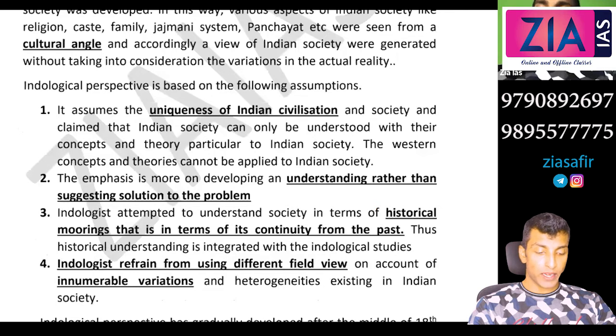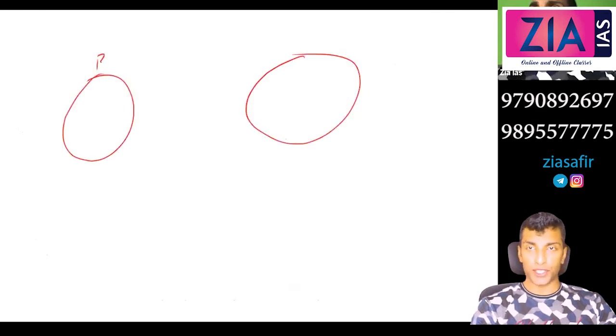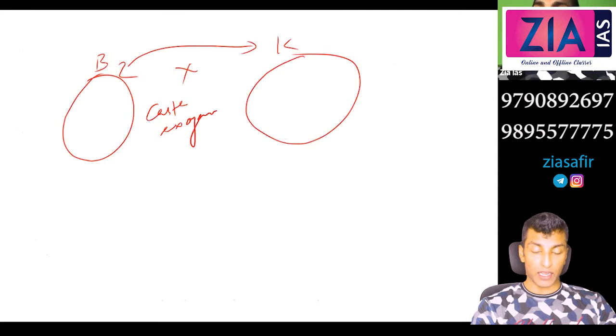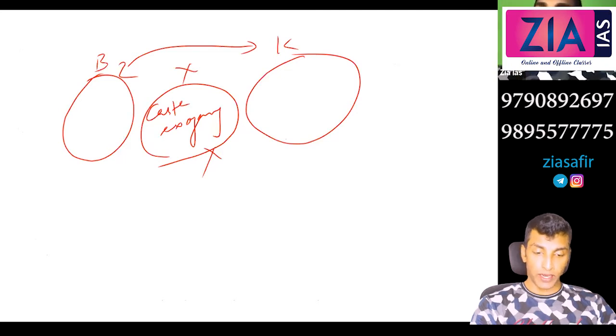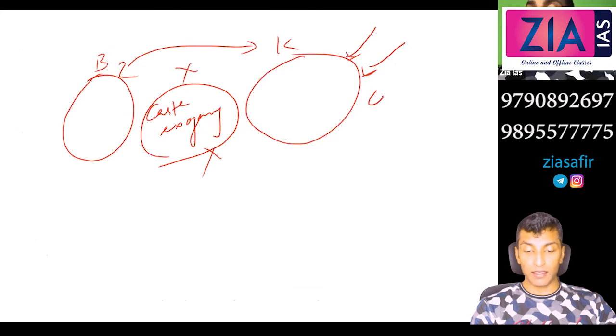And the marriage rule in India, which I have told you, right? The caste exogamy. This is Brahmins, this is Kshatriya. Between them, marriage is not allowed. So this is the marriage rule in India, and this is what is reflected in Ghurye's study. The marriage rule in India is that you marry within the caste. That is caste endogamy.